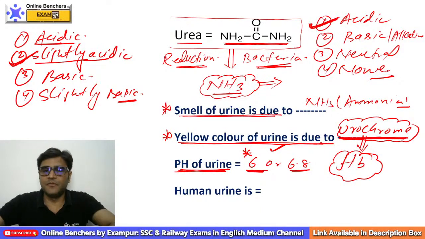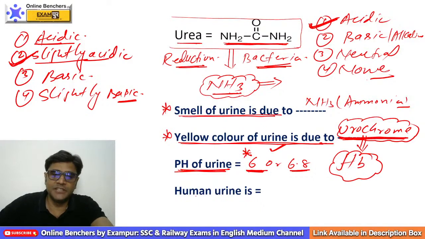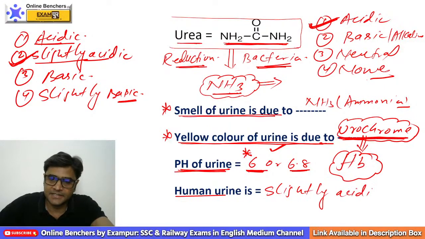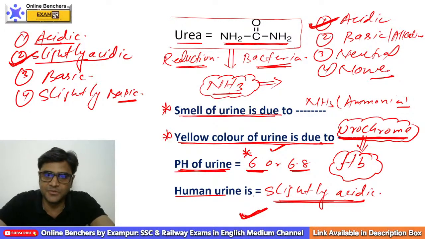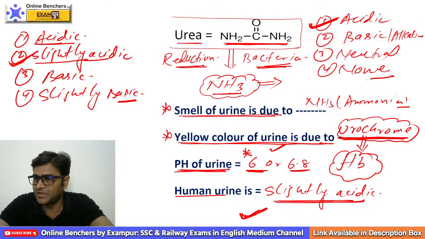Okay. So when we talk about human urine, it is slightly acidic, my dear friend. Please remember this point. Never forget it. Super duper hit point. Slightly acidic. Okay.